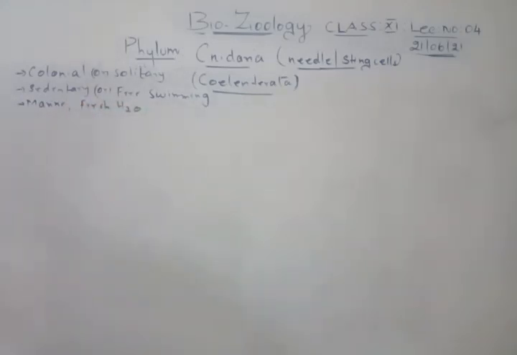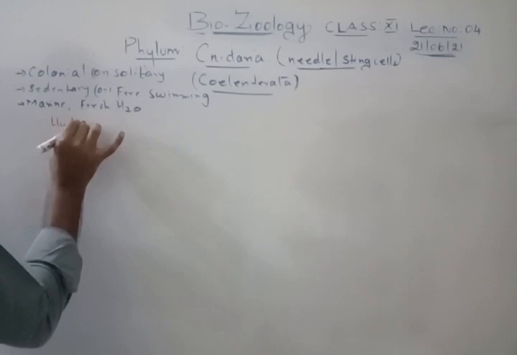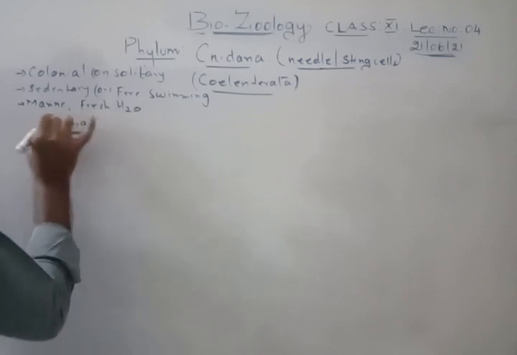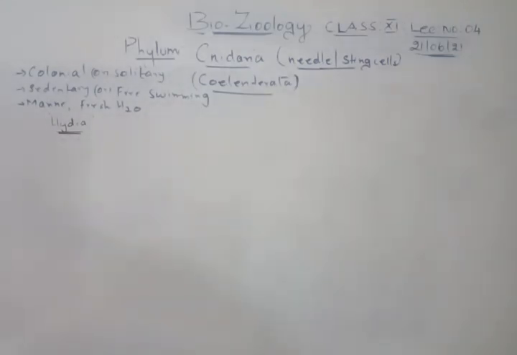An example for this is Hydra. There are so many examples, but Hydra we will discuss here. Clear? Right. So now we will talk about the general characteristics, I mean the distinct features.